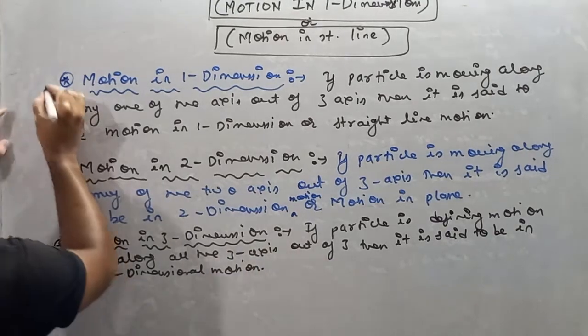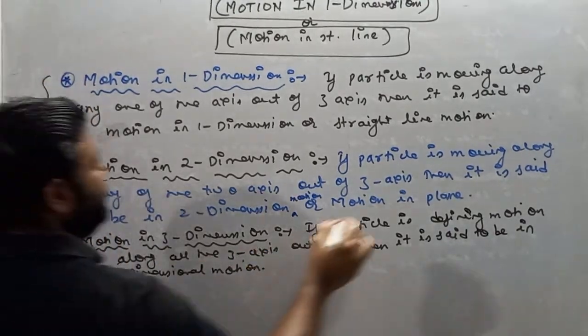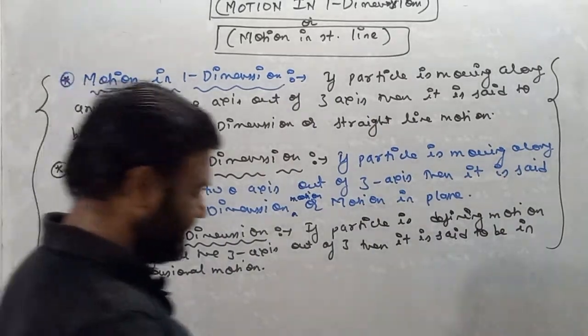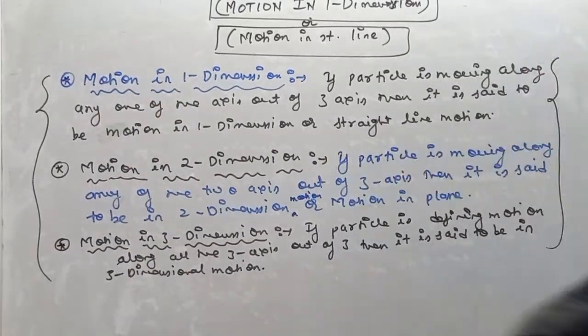So motion is basically categorized into three types on the basis of axes. I hope you all are understanding my point.